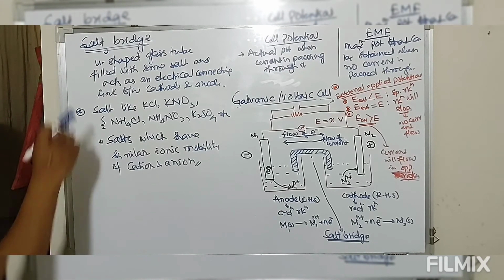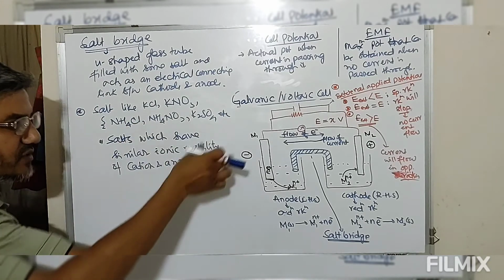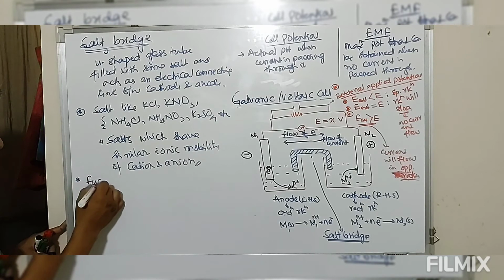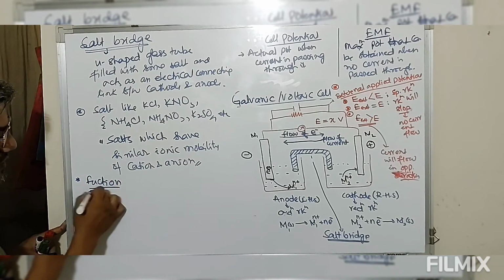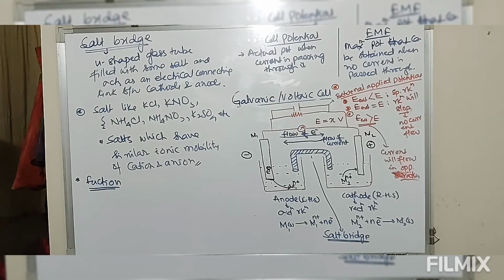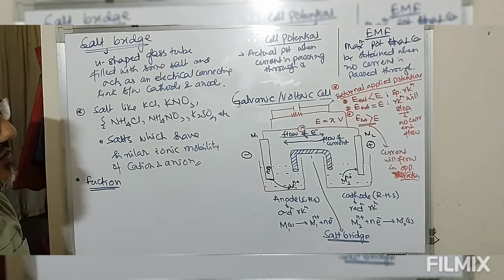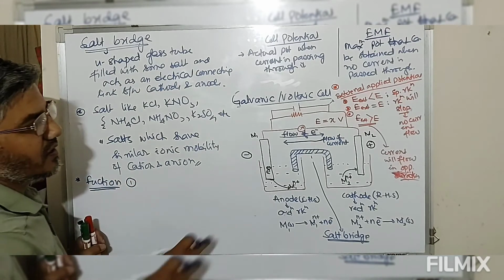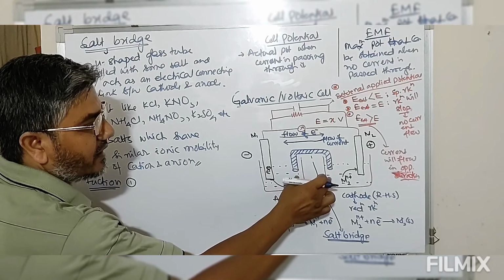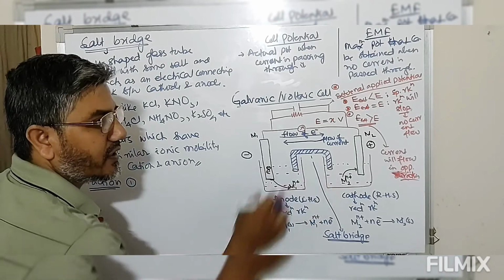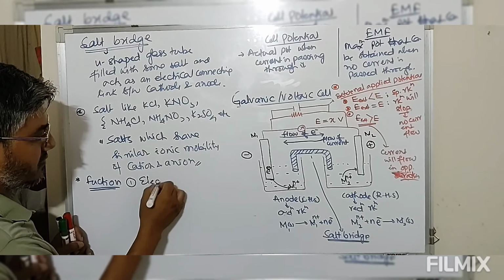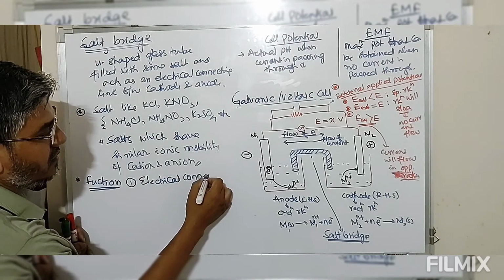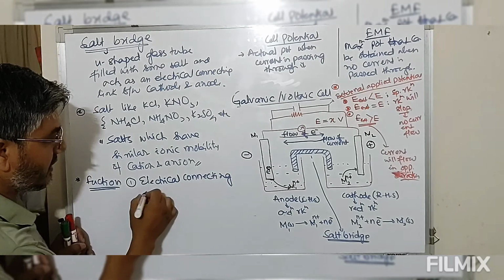Now this is salt bridge. This is the salt which can be used in the salt bridge. Now functions of salt bridge. What is the main function of this salt bridge? Now the function of salt bridge is, first function, it acts as an electrical connecting link between the cathode and anode.